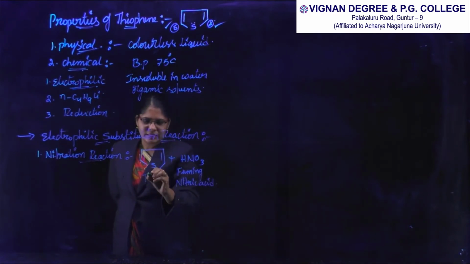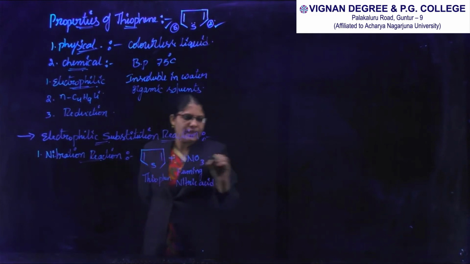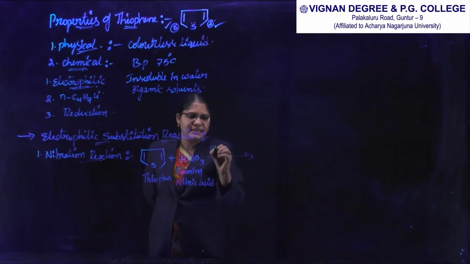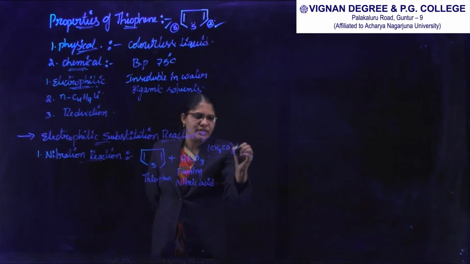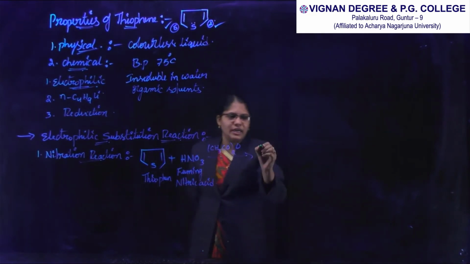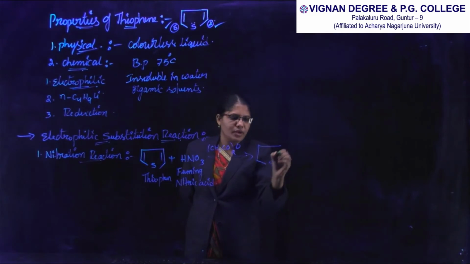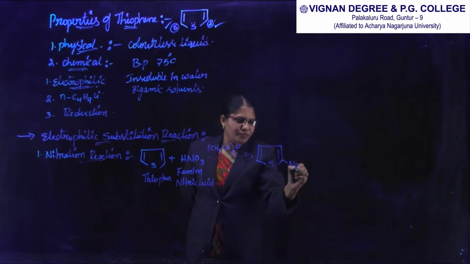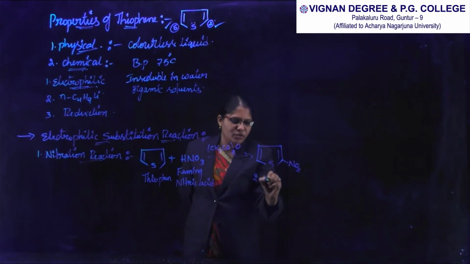This is thiophene. In presence of acetic anhydride, that is CH3CO taken twice O, it is converted into 2-nitrothiophene, where NO2 is the nitro group, called 2-nitrothiophene.